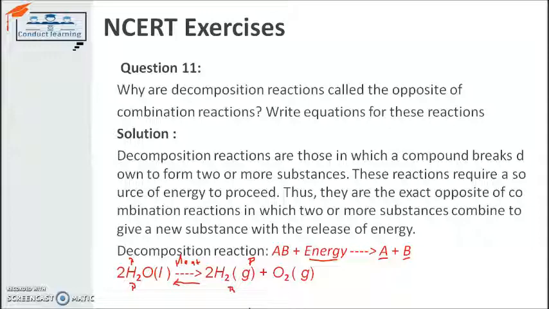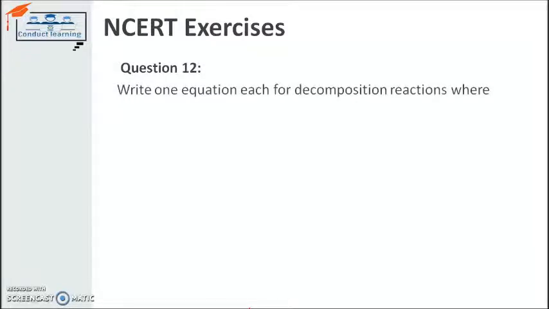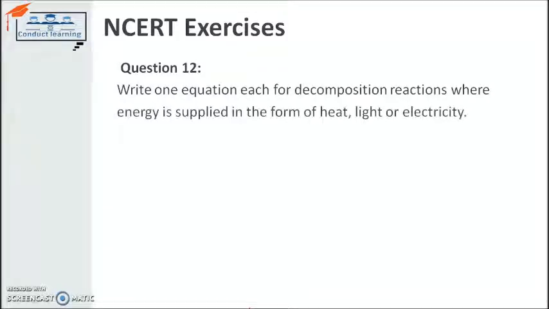Next, write one equation each for decomposition reaction where energy is supplied in the form of heat, light and electricity. So we have to write down the equation for each kind of decomposition, where the decomposition happens because of either heat, light or electricity. So I am taking a few examples.